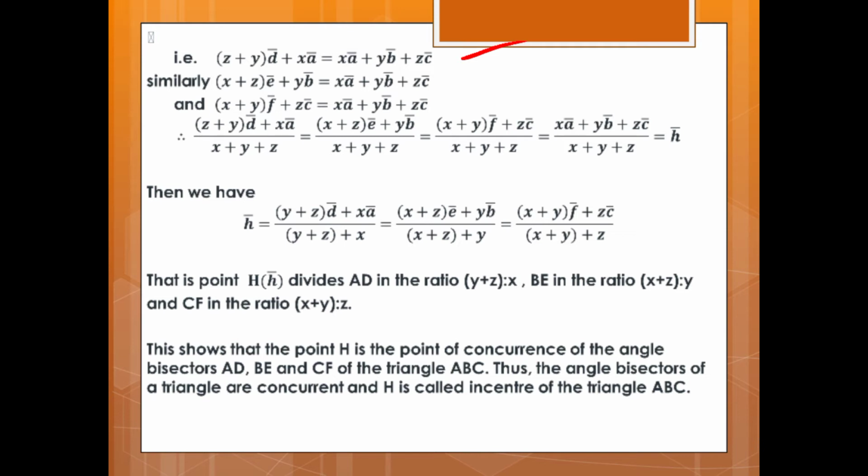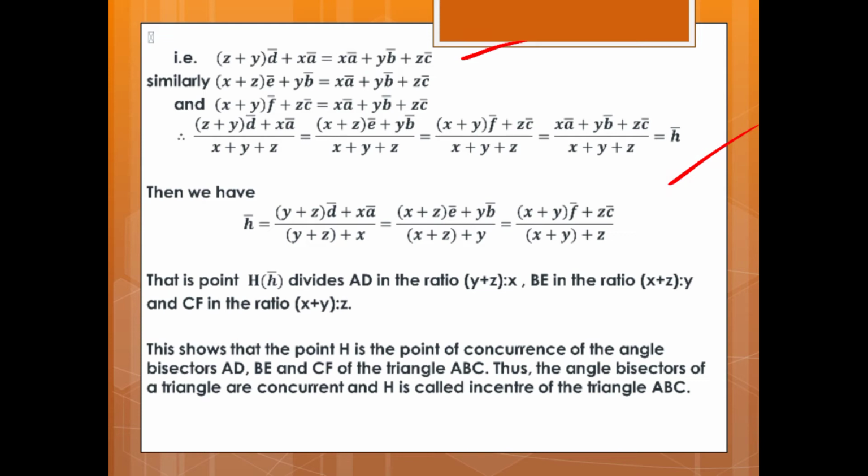X plus Z into E vector plus YB vector upon X plus Y plus Z, which is equal to X plus Y into F vector plus ZC vector upon X plus Y plus Z, which is equal to XA vector plus YB vector plus ZC vector upon X plus Y plus Z, which is equal to H vector.